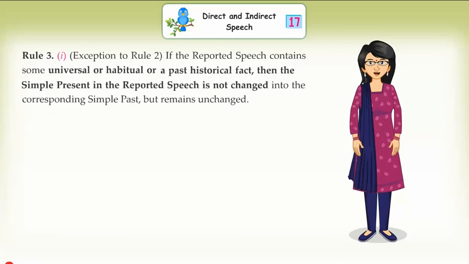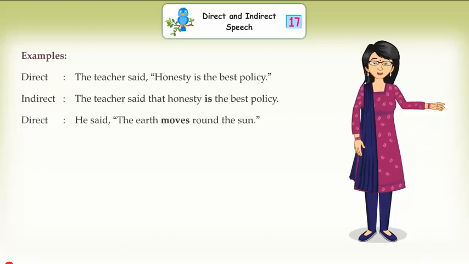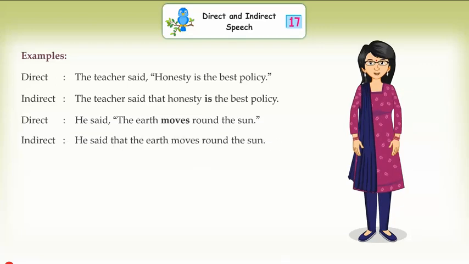Rule 3. 1. Exception to Rule 2. If the reported speech contains some universal or habitual or a past historical fact, then the simple present in the reported speech is not changed into the corresponding simple past but remains unchanged. Examples. Direct. The teacher said, "Honesty is the best policy." Indirect. The teacher said that honesty is the best policy. Direct. He said, "The earth moves round the sun." Indirect. He said that the earth moves round the sun.